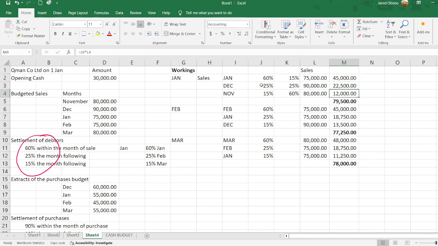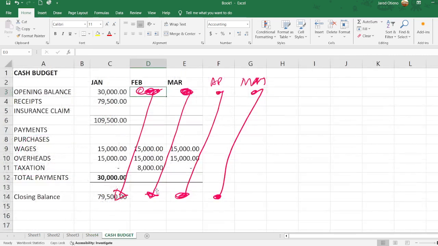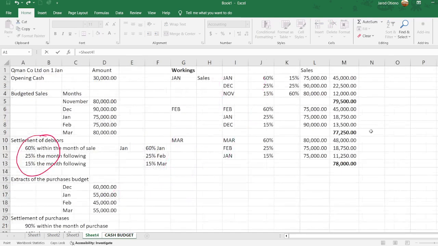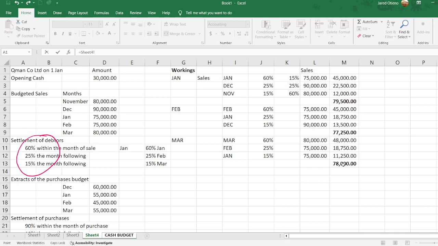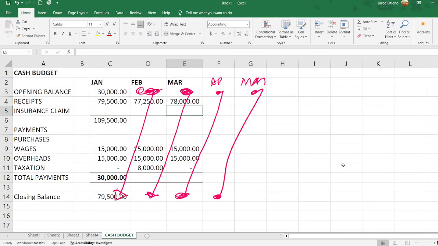So when I come to our cash budget, let me just punch them in. So my cash receipts for the month of February, I just say equals to, I rush back to my working, it is 77,250. Receipts for the month of March, I just say equals to, then I copy paste from the month of March, and that is the figure that I have. So I already have now all my receipts.